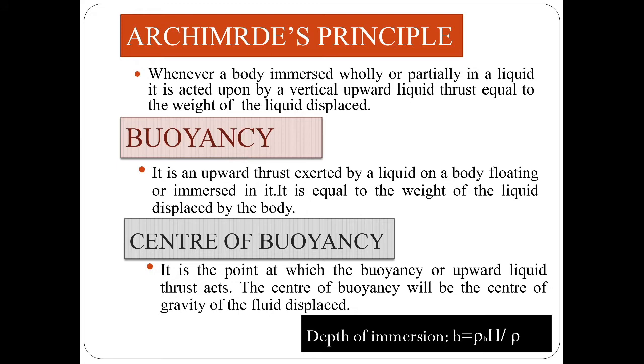Mathematically, buoyancy force is rho V g, where rho is the density of the liquid, V is the displaced volume, and g is the acceleration due to gravity. Center of buoyancy: it is the point at which buoyancy or upward liquid thrust acts. The center of buoyancy will be the center of gravity of the fluid displaced. Mathematically, depth of immersion h equals rho_b h by rho.